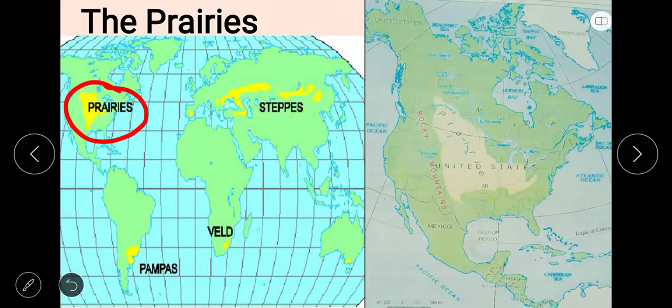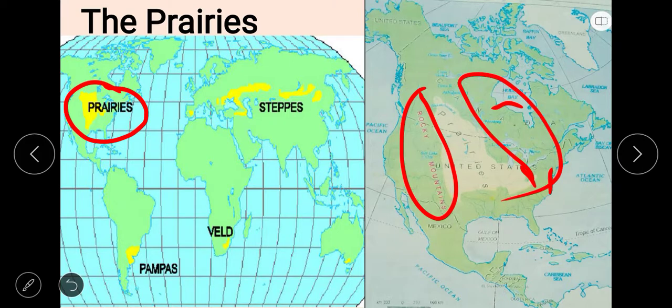This area is drained by the river Mississippi and its tributaries, and the basin is very fertile and important for agriculture. The prairies are bounded by the Rocky Mountains in the west and the Great Lakes in the east. There are many lakes on the eastern side of the prairies.